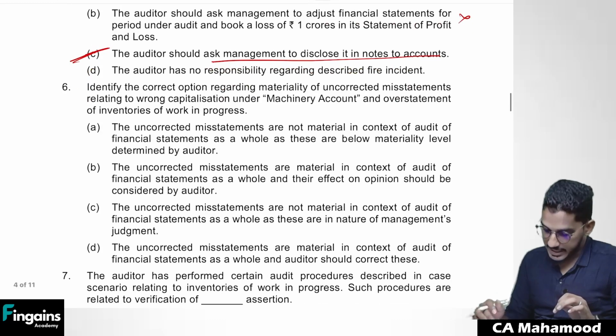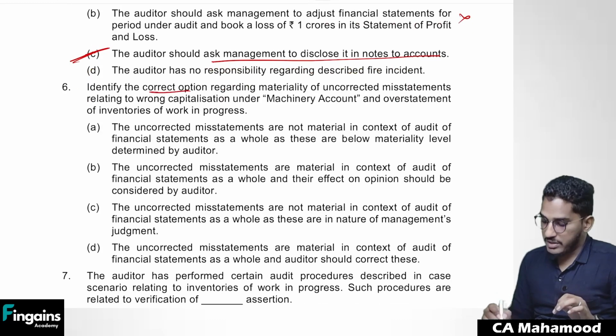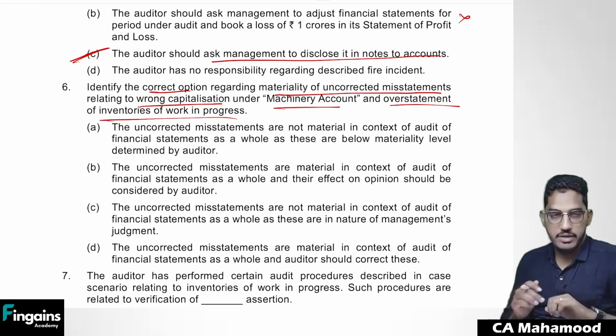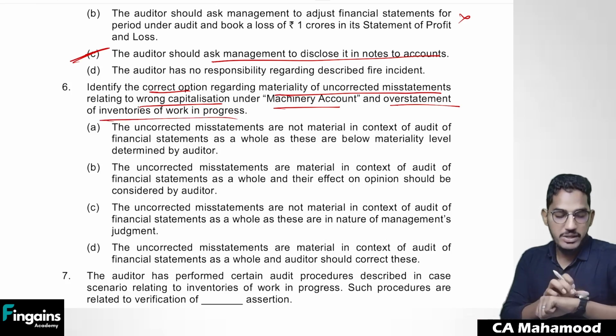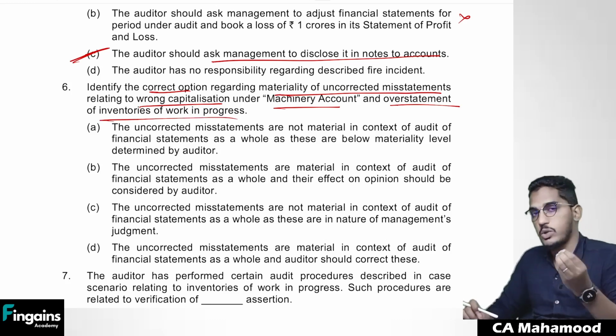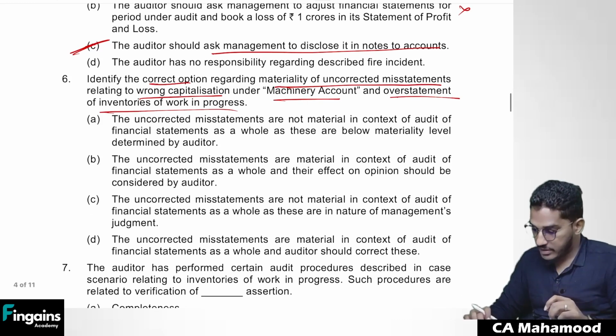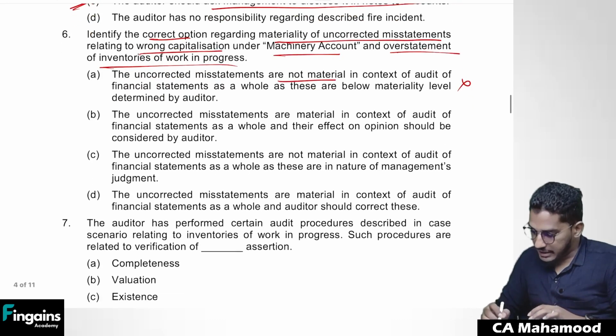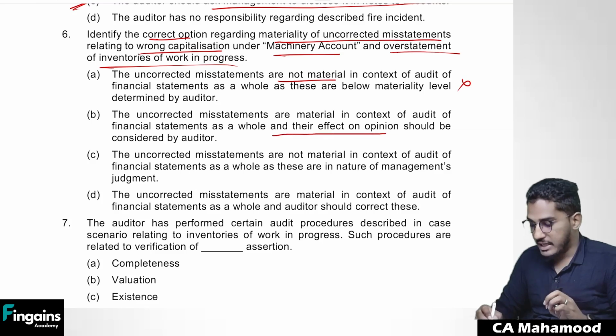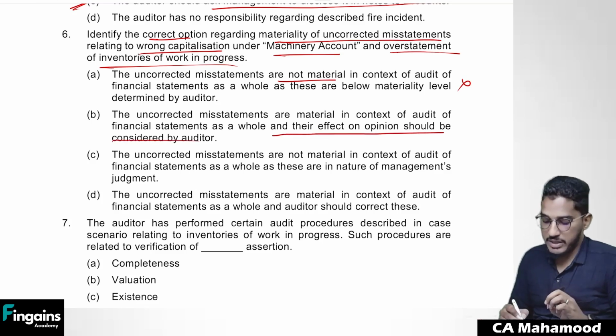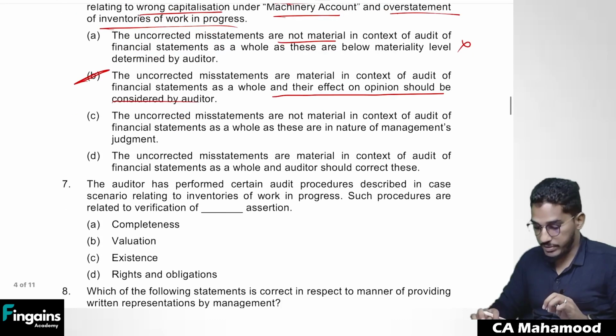Okay. Next. Identify the correct option regarding materiality of the uncorrected misstatements relating to wrong capitalization under machinery account and overstatement of inventories. This also we have already analyzed. Cumulatively, the misstatement amount is 30 lakh rupees, which has exceeded my materiality level. What should the auditor do? He should modify. So, uncorrected misstatements are not material? No, they are material. The uncorrected misstatements are material in the context of audit of the financial statements as a whole, and their effect on opinion should be considered by the auditor. Yes, he should consider modifying the opinion.